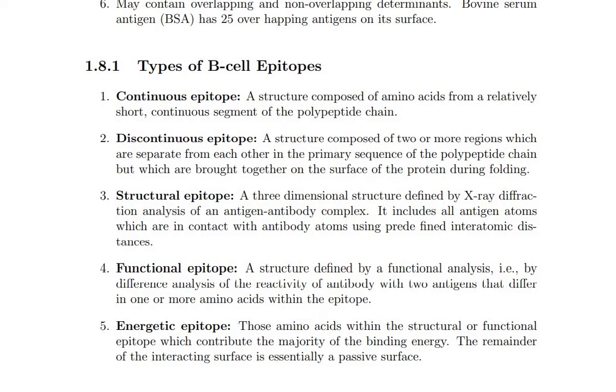So one is the continuous and second one is the discontinuous, and next, structural epitopes, functional epitopes, energetic epitopes. So continuous epitopes: one is the polypeptide chain. Polypeptide chain means amino acid sequence. Amino acid sequences means protein structure. So protein structure lo amino acids యొక్క sequence అనే polypeptide continuous segment లో continue గా they recognize the antigens. Antigen పార్ట్ ఉన్నటువంటి సెల్స్ ని రికగ్నైజ్ చేయడానికి ఈ యొక్క కంటిన్యూస్ ఎపిటోప్స్ అనేది యూజ్ అవుతాయి అన్నమాట.